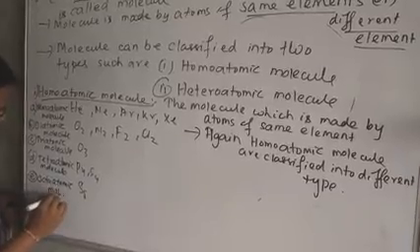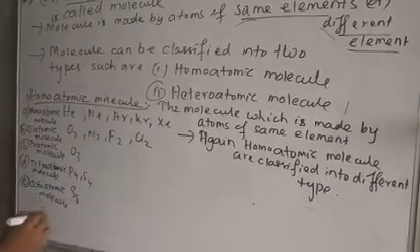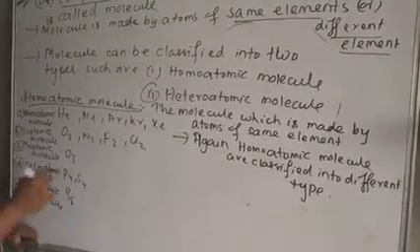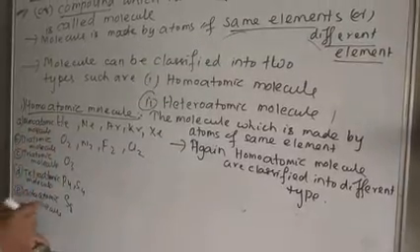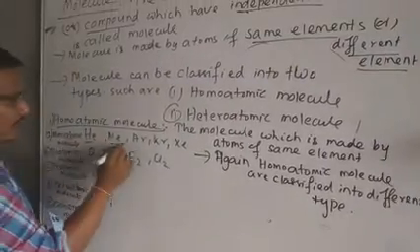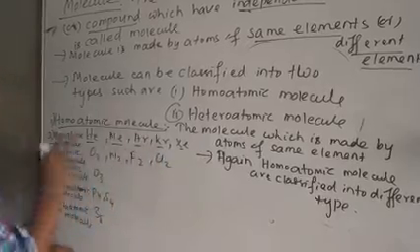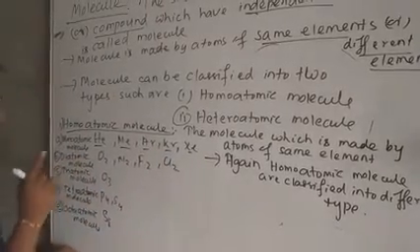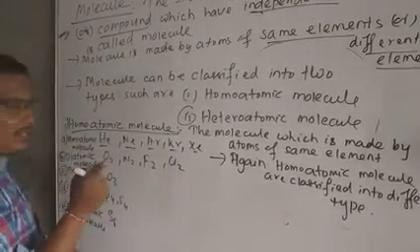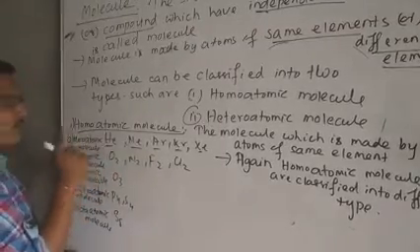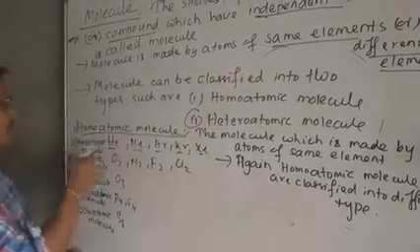If the molecule is made by atoms of the same element and the number of atoms is 1, here, listen: helium, neon, argon, krypton, xenon. It is made by atoms of one element and the number of atoms is also 1. So it is called a monoatomic molecule.